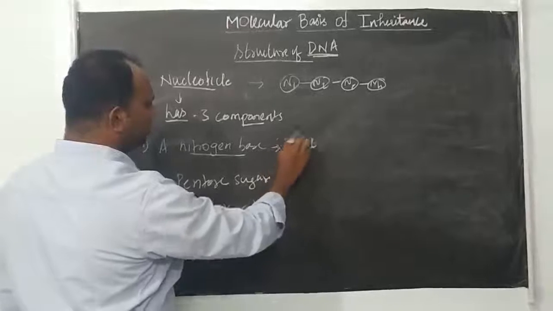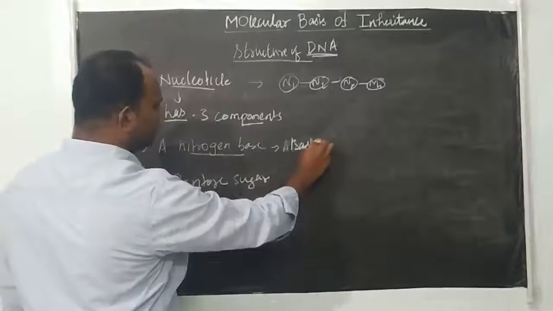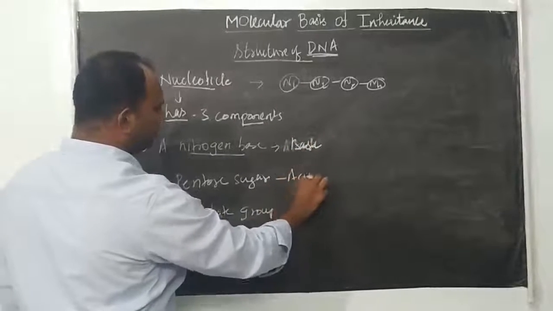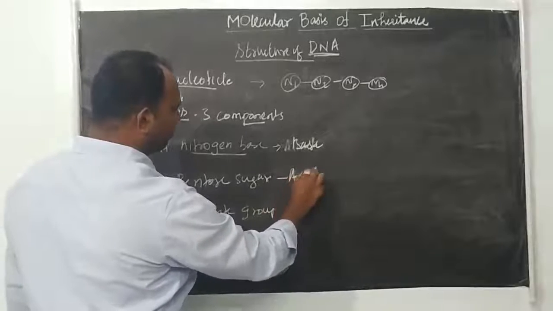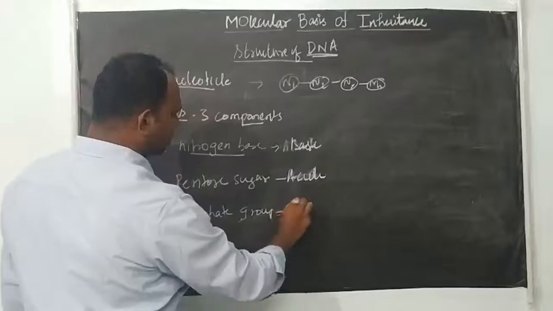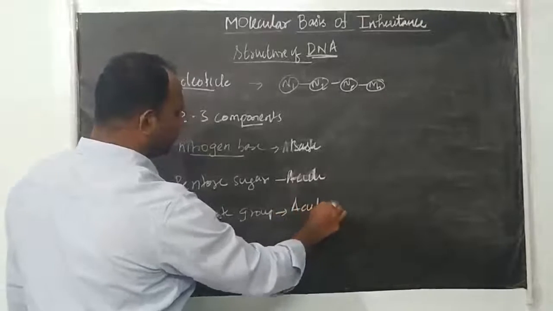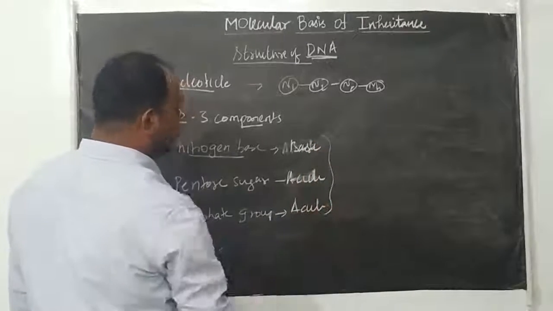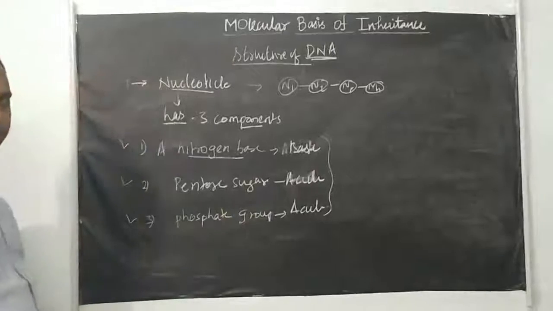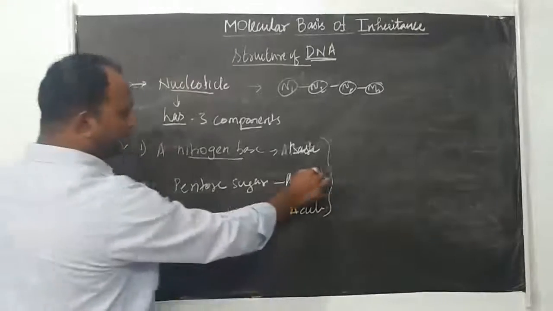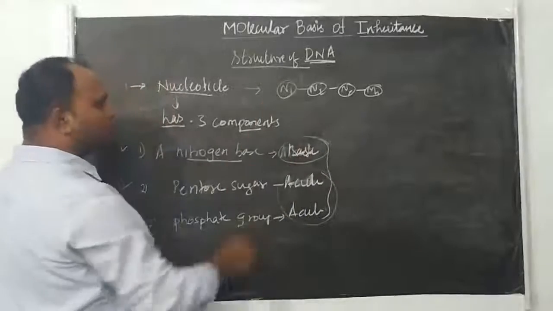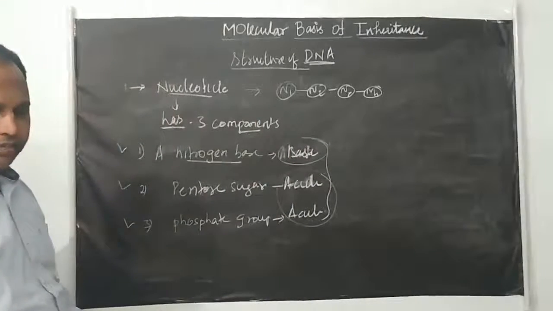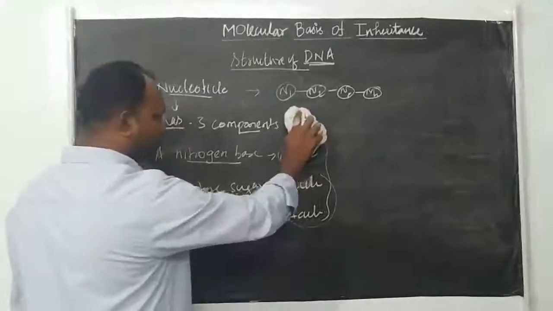But the pentose sugar is acidic, and the phosphate group is also acidic. So the nucleotide, the basic unit, is rich in acidic components: 2 acidic, 1 basic. That's why we say that compound is nucleic acid, right? We will see one by one.